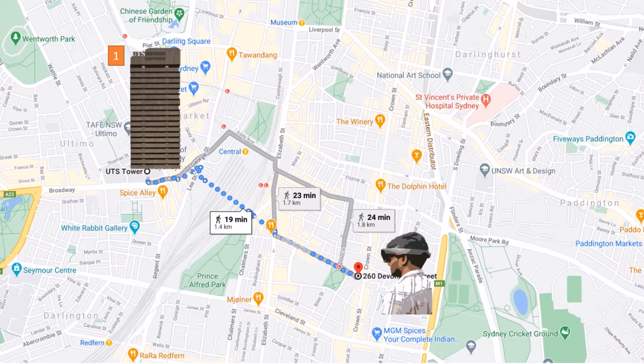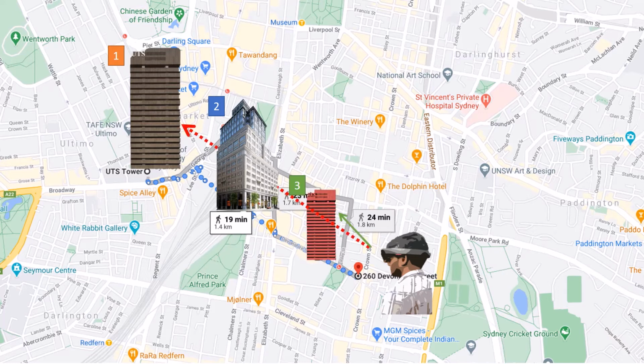But the problem in current city design and current environments is that you are not able to see this building all the time. There could be several other buildings in between, trees, maybe a tunnel, which block your view of building number one. We came up with a solution: why not use the HoloLens or augmented reality to show a replica of building one as building three. It is always oriented in the direction of building one. So in case building one is blocked by building two, you are still able to see building one in replica format using augmented reality. We call this solution a virtual global landmark.